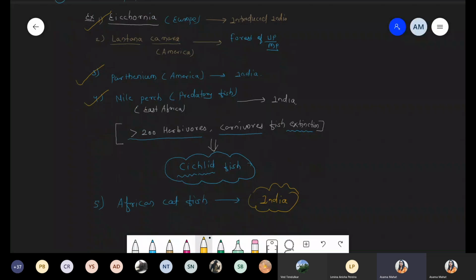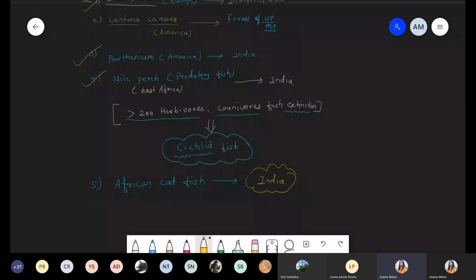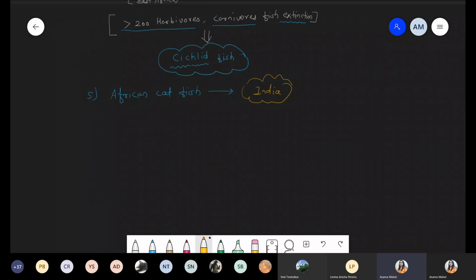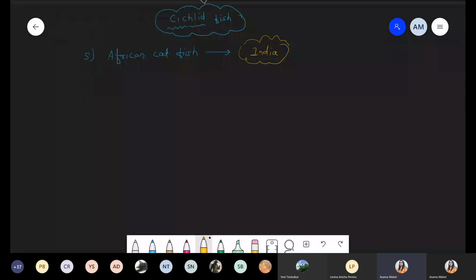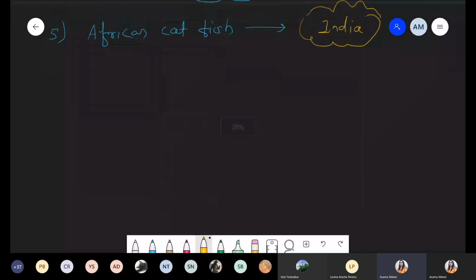Should I continue with the next? Okay, chalo. Now after this third point, we are talking about the last reason, number 4, co-extinction.